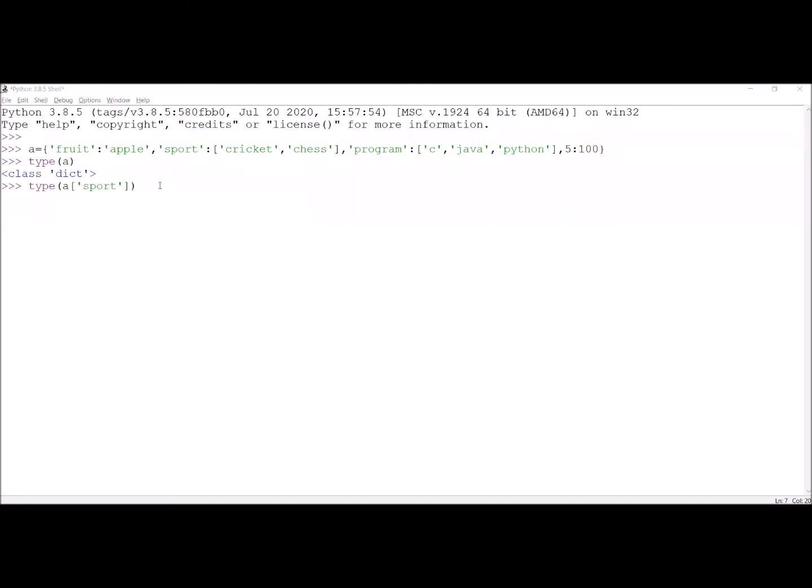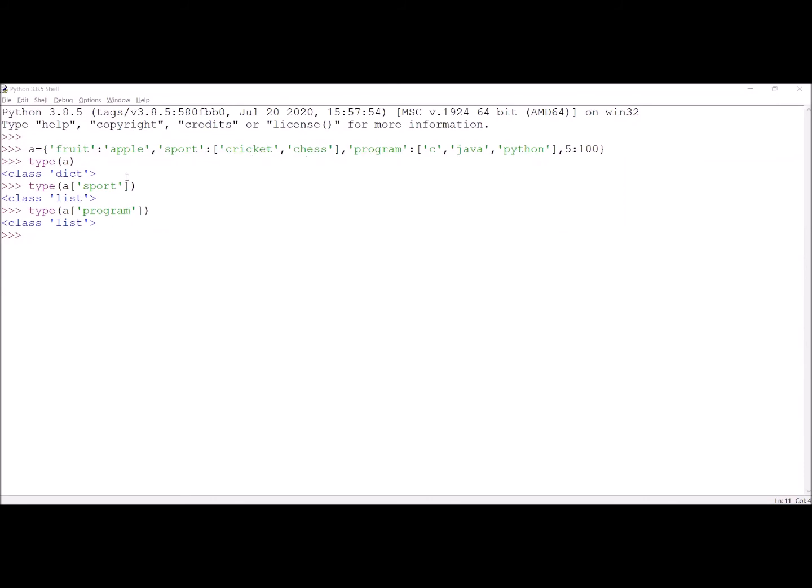Now we are checking the data type of sport. It is a list. Similarly, when we check the data type of the values assigned to the key program, what is the data type? This is also a list. Now how do we access cricket and chess, and C, Java, Python?